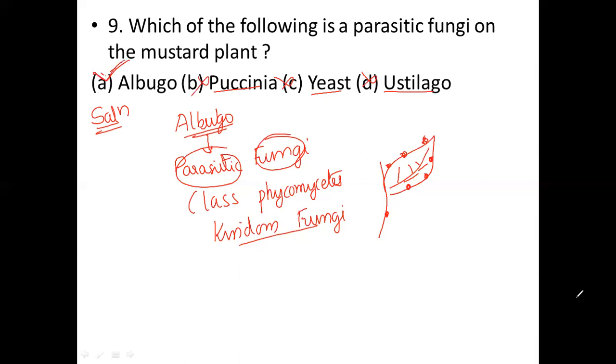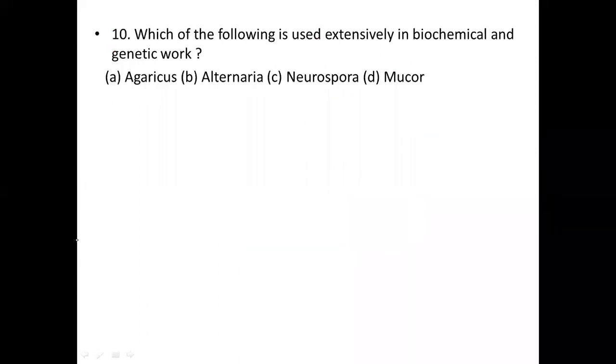Okay, I would like to move on to another question. Which of the following is used extensively in botanical, biochemical and genetic work? Below they have given four options. Which one do we use for biochemical and genetic work?